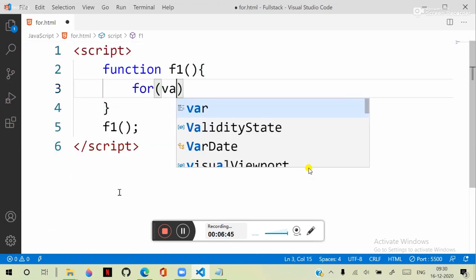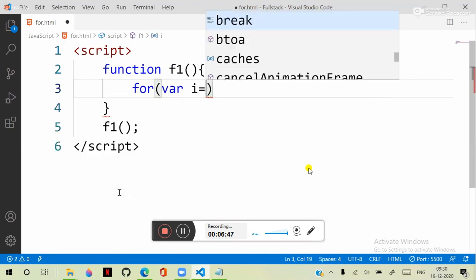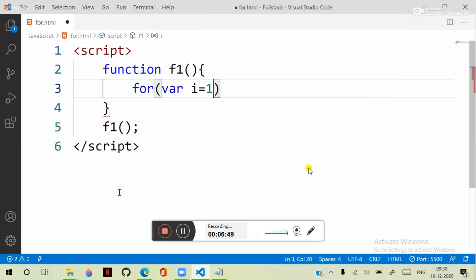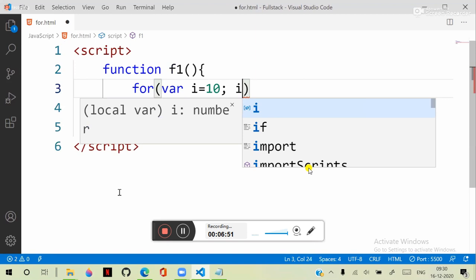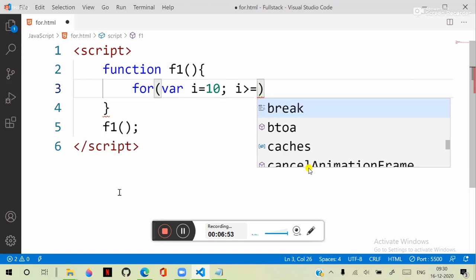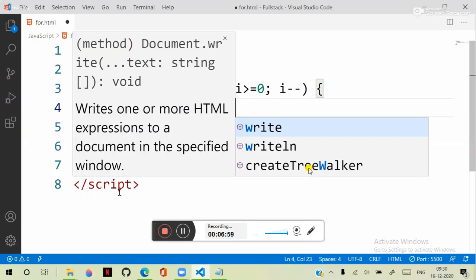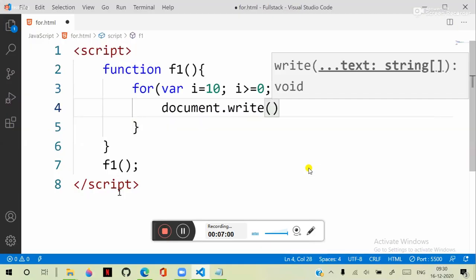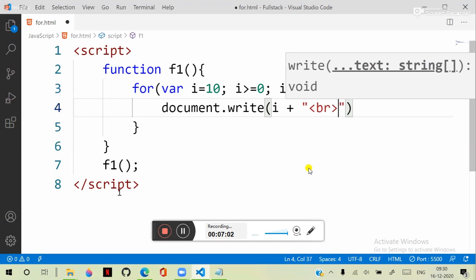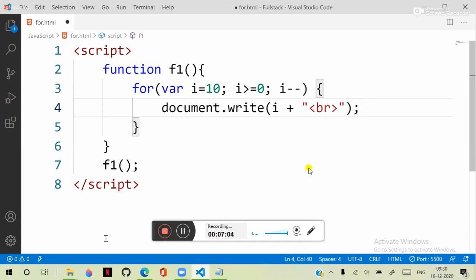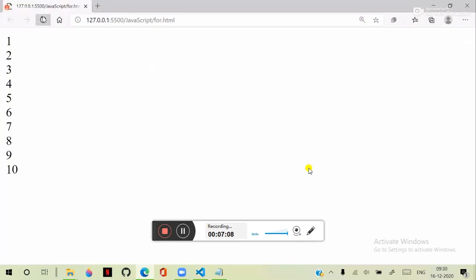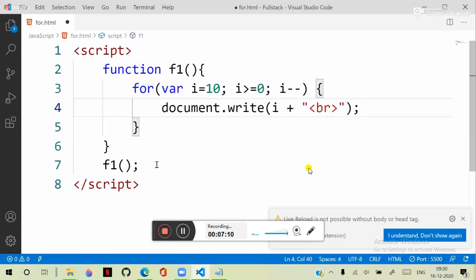We have for, where i is equal to 10, then i greater than or equal to 0, i minus minus. It can have a decrement. document.write, we are printing the value of i. That means the counter can have a decrement, so it is going to print the values.